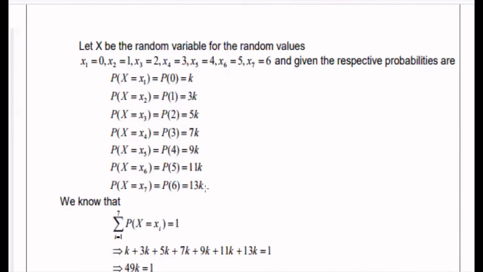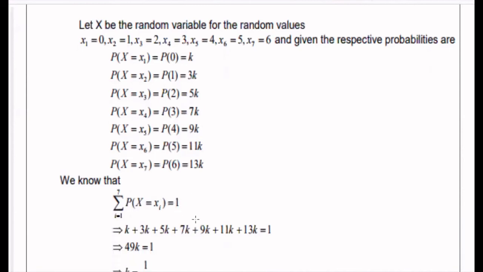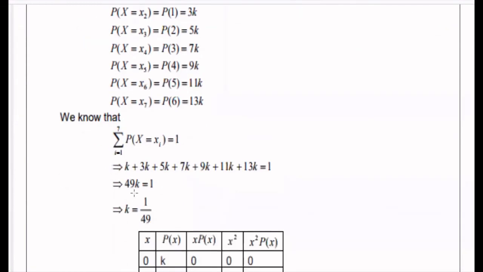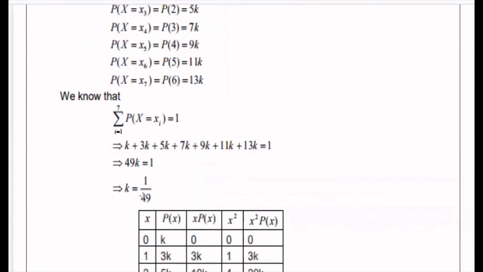To find the value of k, the first condition is that P of x should always be greater than or equal to 0. All are positive, so it is greater than 0. The second condition, as we know, is that the summation of P of x will always be equal to 1. So we add all these values, k to 13k. If I add everything, we have 49k. Therefore, k is equal to 1 by 49. From this condition, we got k as 1 by 49.